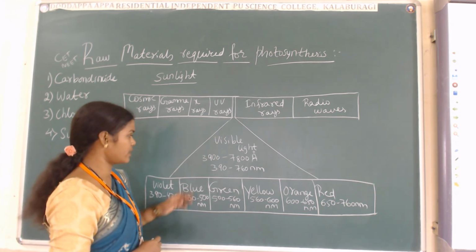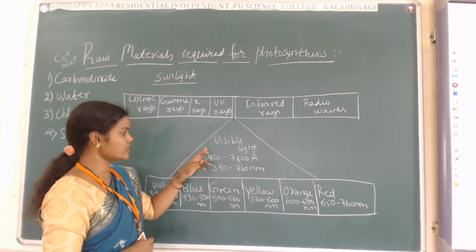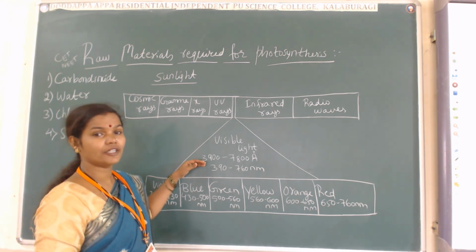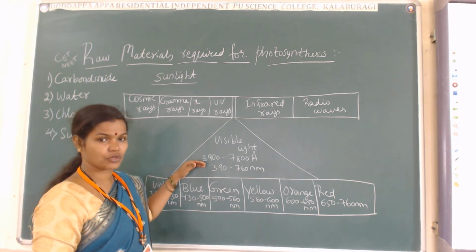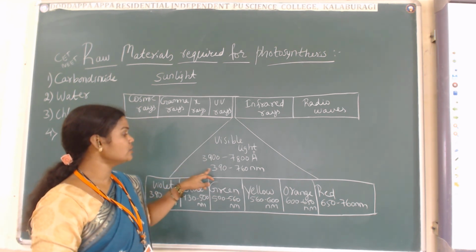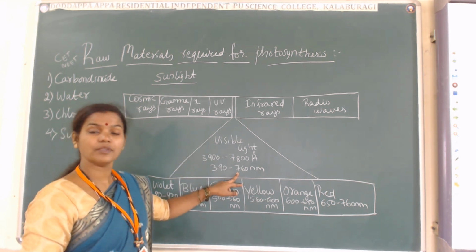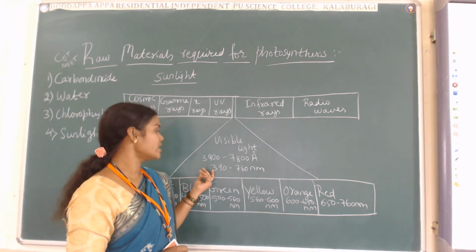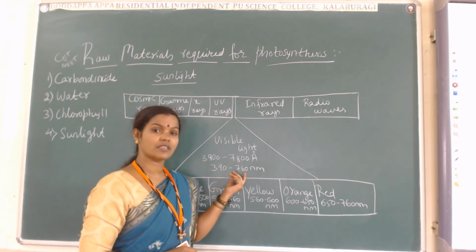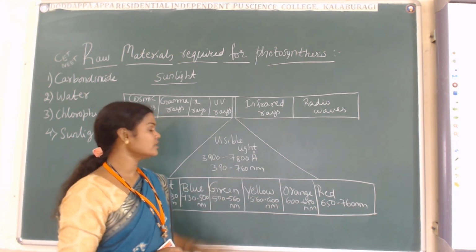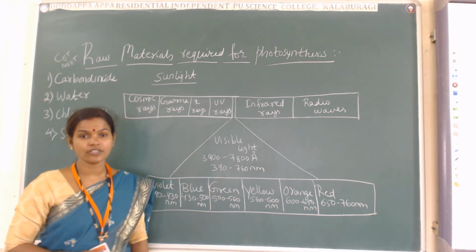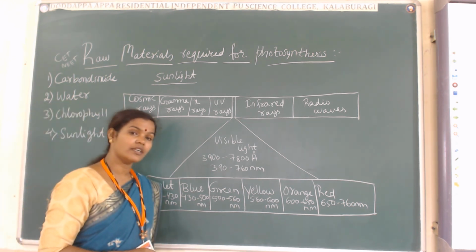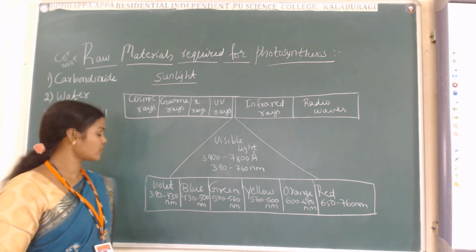Please concentrate here. So visible light ranges from 3900 to 7800 angstrom, or 390 to 760 nanometer. If we measure the wavelength range in nanometers, it is from 390 to 760 nanometer. If we measure the wavelength range in angstroms, it is 3900 to 7800 angstrom.